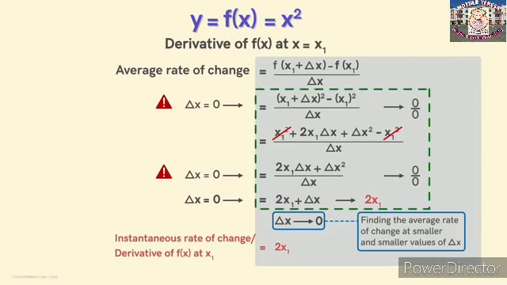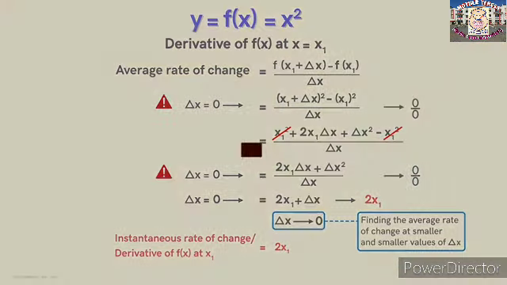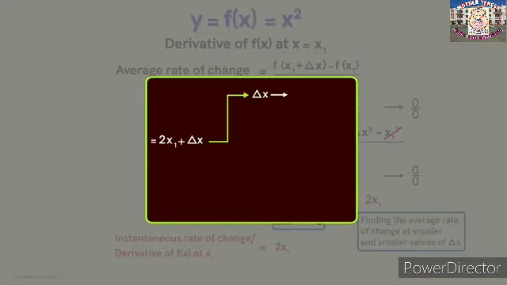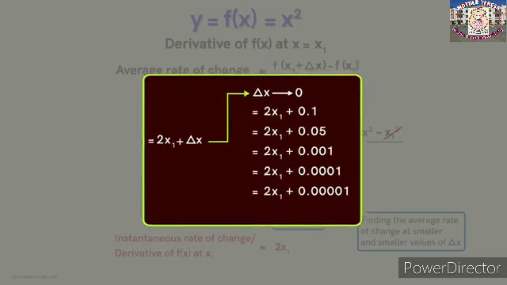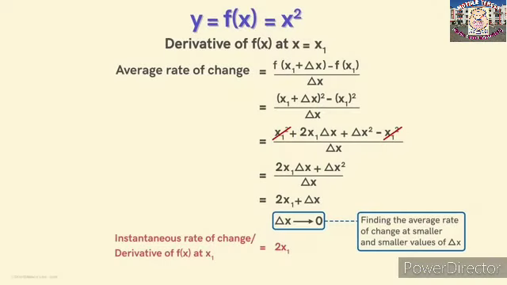But among all these steps here, delta x does not explicitly occur in the denominator here. So it's easy to see from this step that as delta x gets smaller and smaller, the average rate gets closer and closer to 2 times x1. So substituting delta x equal to 0 here is just convenient to reach this conclusion. But always be aware of what it really means to put delta x equal to 0 here.